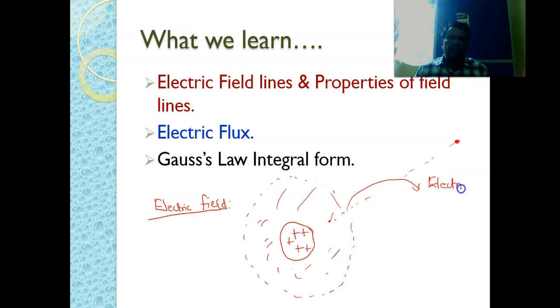But the thing is that electric field intensity is force per unit charge. Here we are taking a unit positive charge, right? That's why the electric field is equal to the force when we take a unit positive charge.